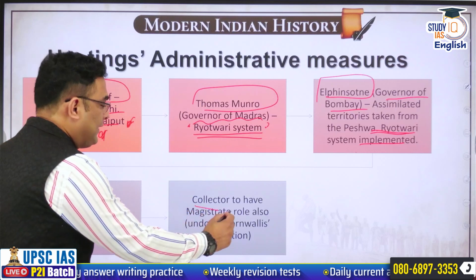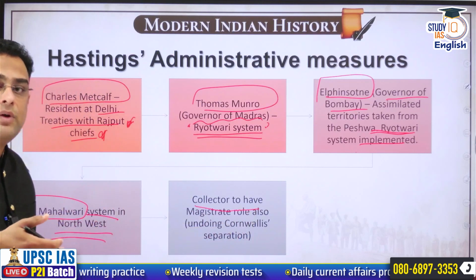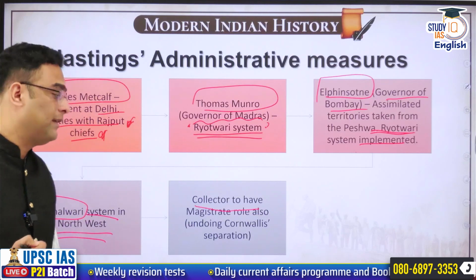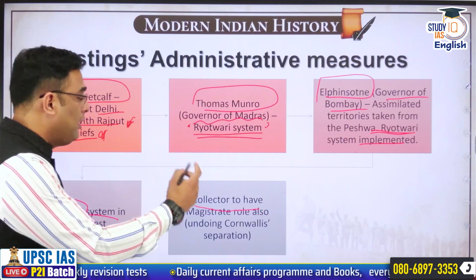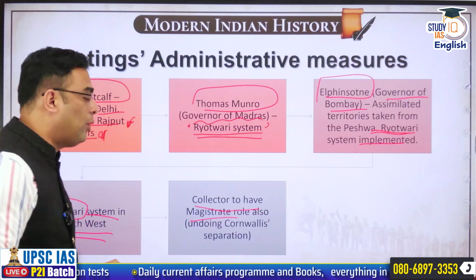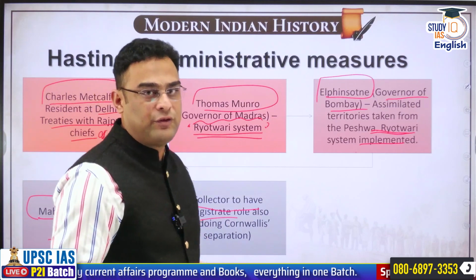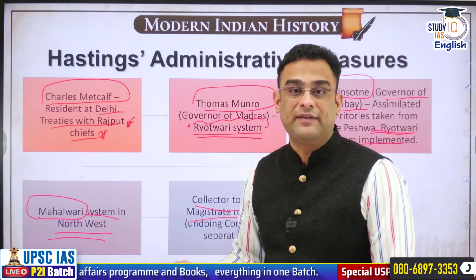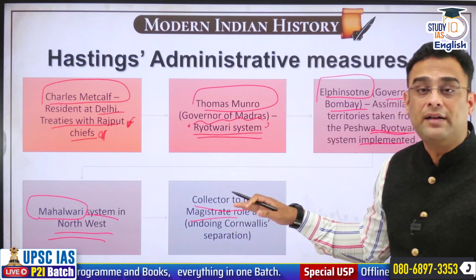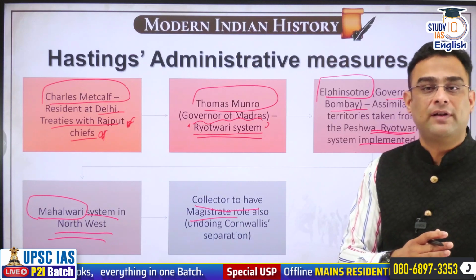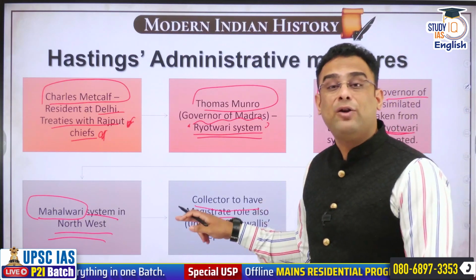He also took a step that went back or took back the measure taken by Lord Cornwallis. Collector during Hastings' time was also given magisterial powers, the power of judge who can punish somebody, that is magisterial power. Collector earlier had been divested of judicial powers completely. By whom? By Lord Cornwallis.